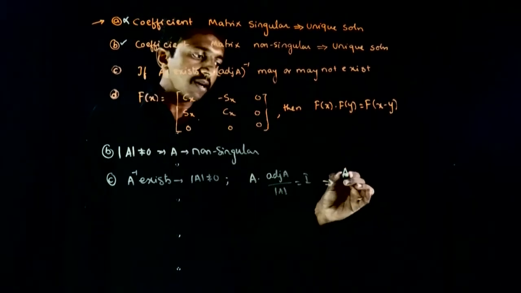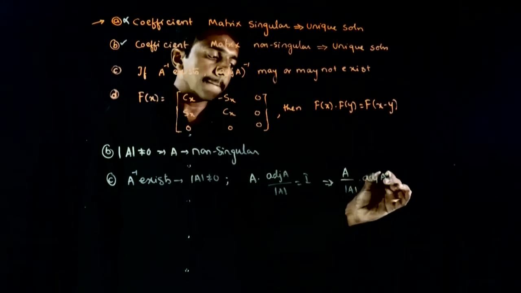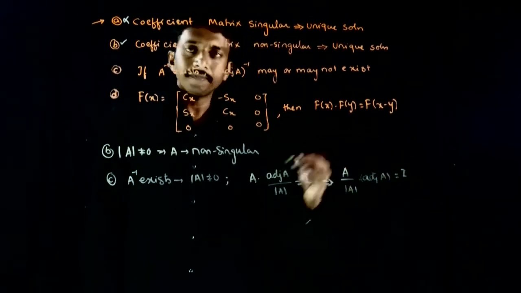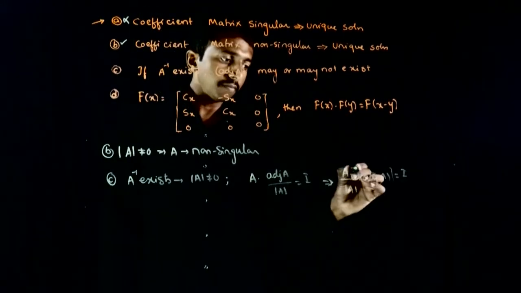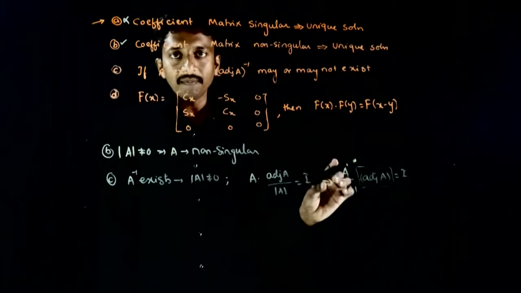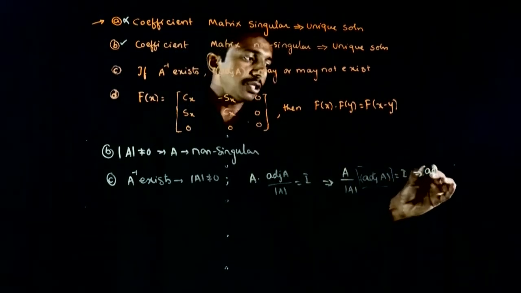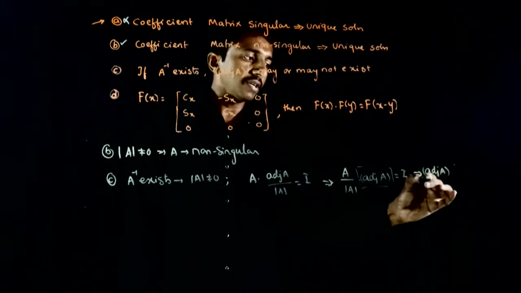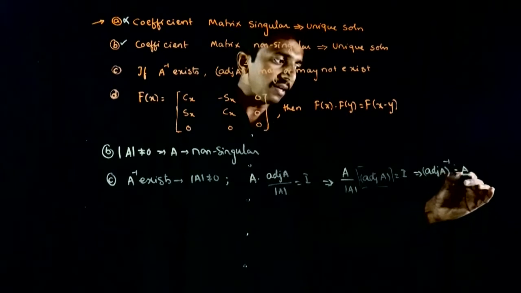So A by det A times adjoint of A is also equal to I. इसका meaning क्या है? Adjoint of A को if I multiply with A by det A, I am getting I. So this implies adjoint of A का inverse क्या होगा? Adjoint of A का inverse होगा A by det A.